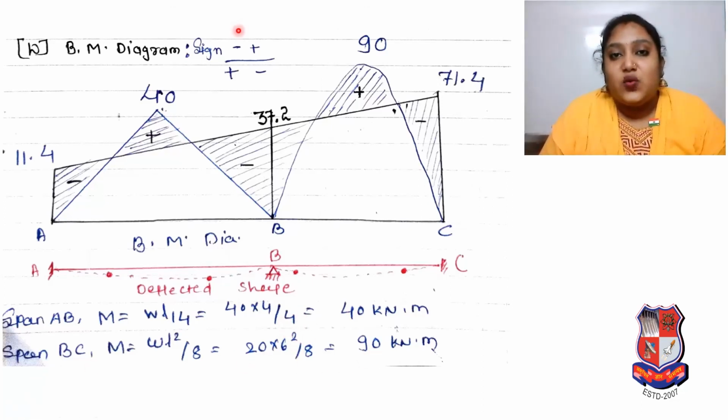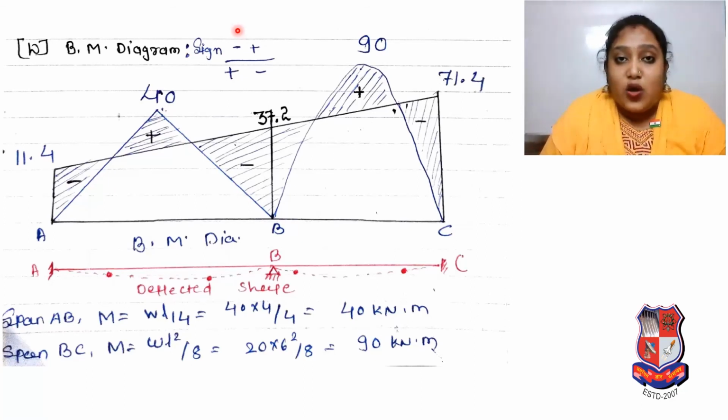So dear students, today we have seen the moment distribution method: the fundamental basic concepts, the distribution factor, carryover moment, then fixed end moment, then balanced moment, then problems based on the moment distribution method.